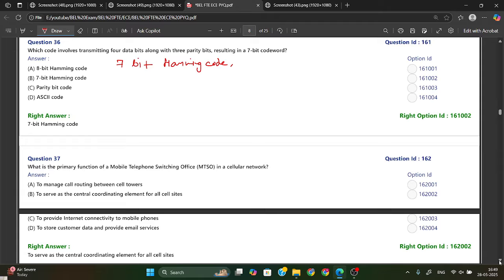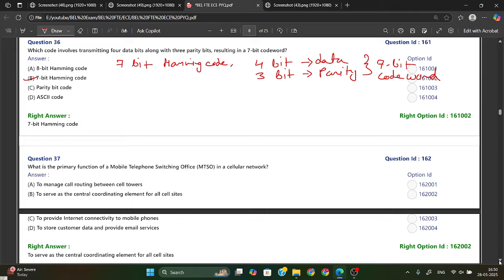In this 7-bit Hamming code, 4 bits are for data and 3 bits are for parity. So the total 7-bit is called a 7-bit code word. So from here our 7-bit Hamming code will be the answer.